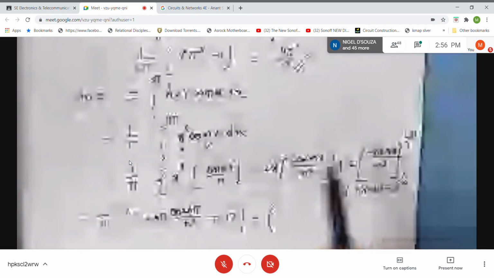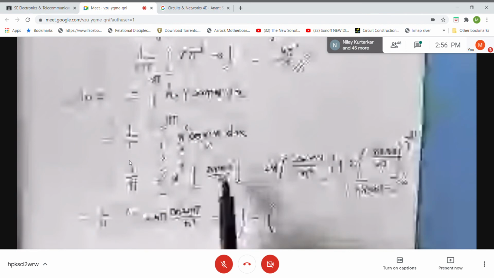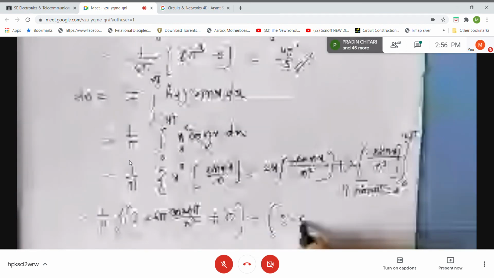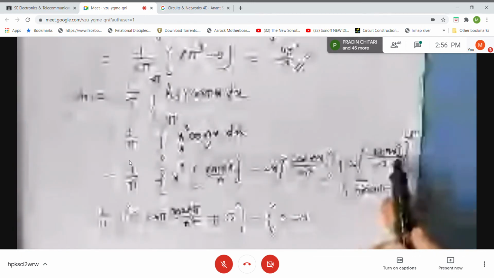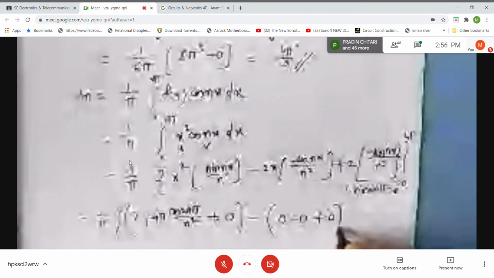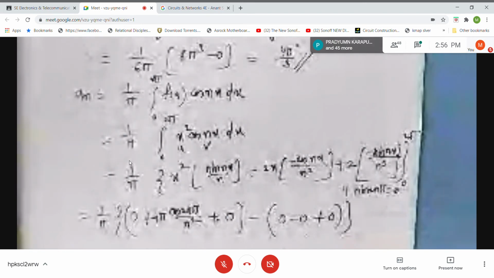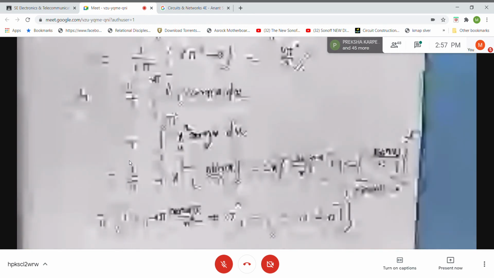Now let us see what happens for the lower limit. Lower limit is 0, students, right? But 0 into anything is 0, you know. So first term will be 0. Second term also will be 0. Third term, what will happen? What is sin of 0? Sin of 0 is also 0. So all terms in the second bracket will become 0. Right? Any doubt in the substitution?